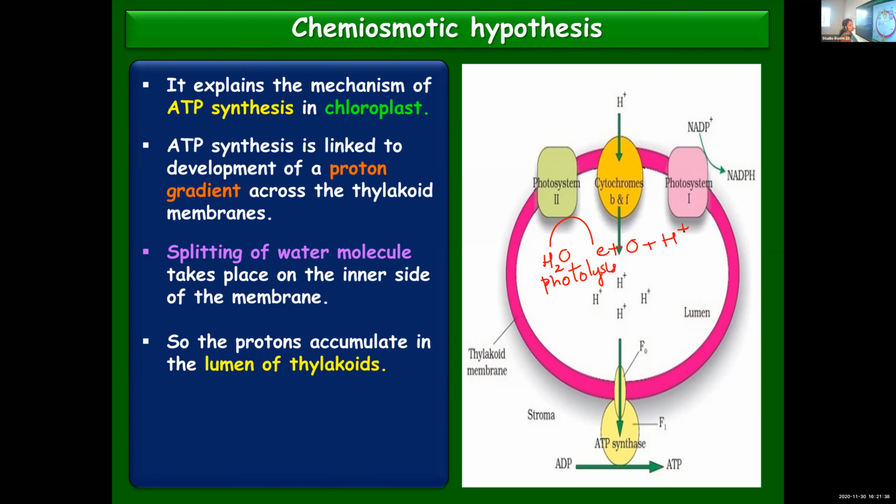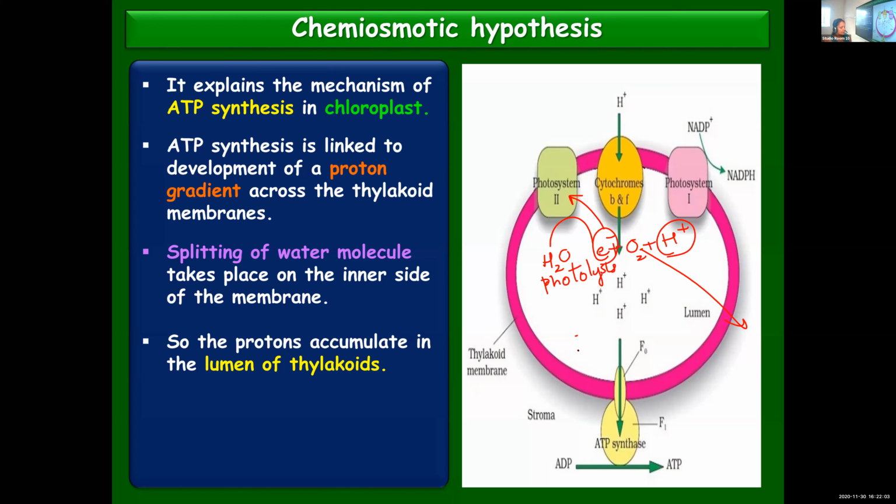These three are released. It's not balanced. Electrons, then protons or hydrogen ions, and oxygen will be released. And this oxygen will diffuse out into the atmosphere. And these electrons will compensate for the loss of electrons from photosystem 2. This we learned in the previous class, whereas the protons will remain inside.